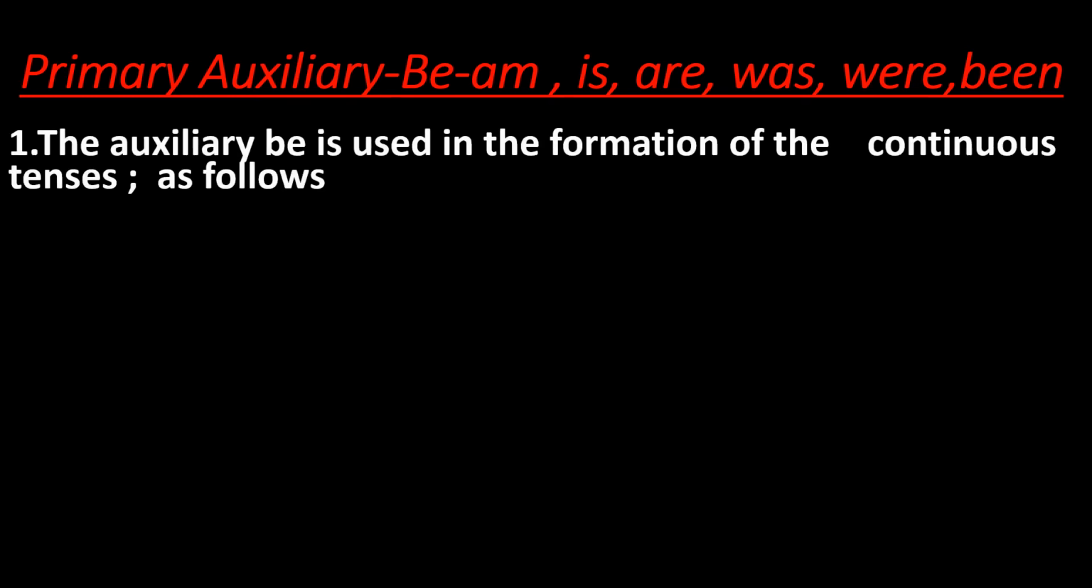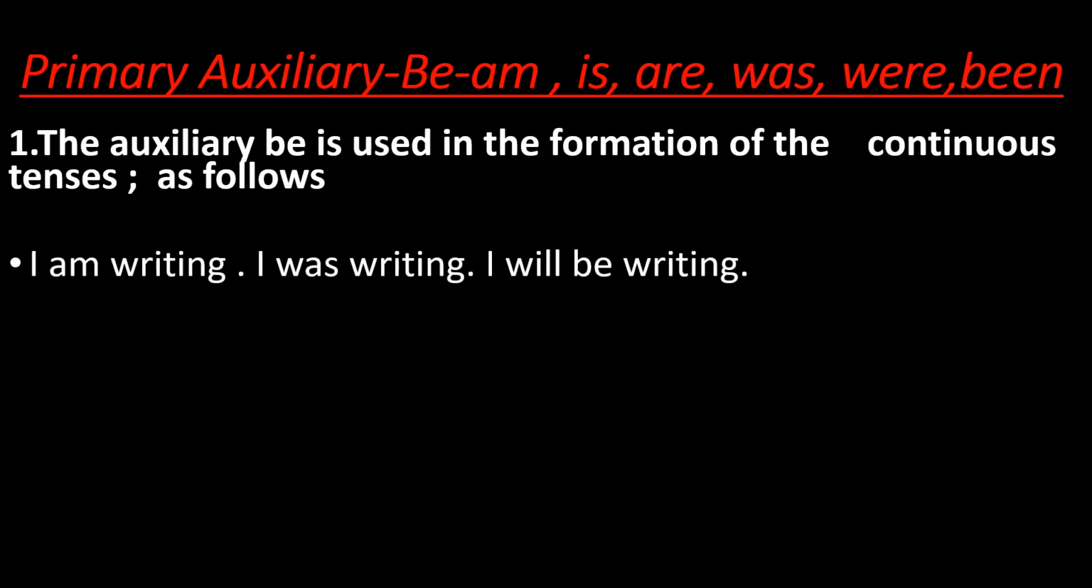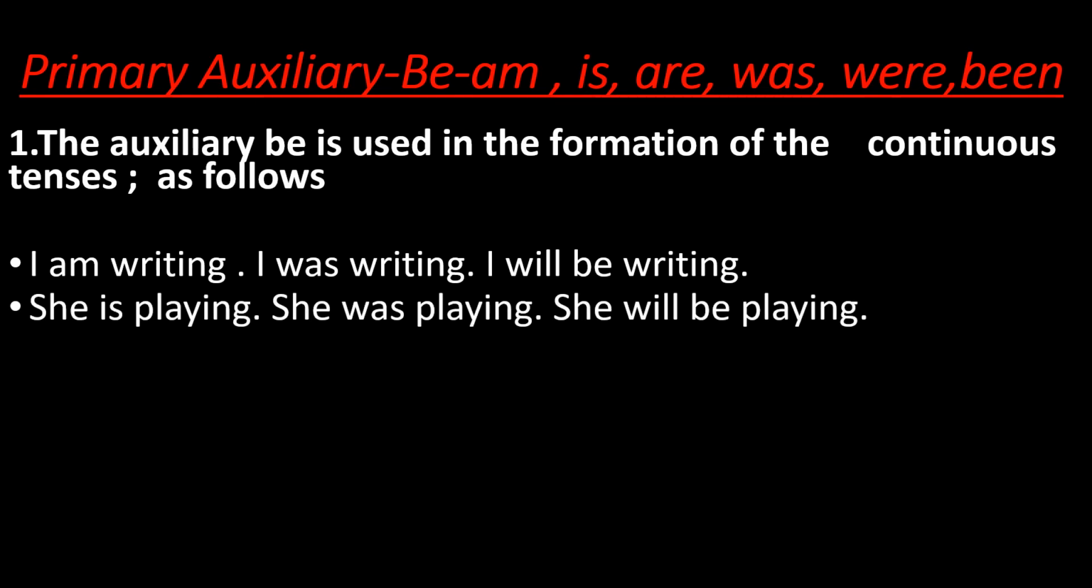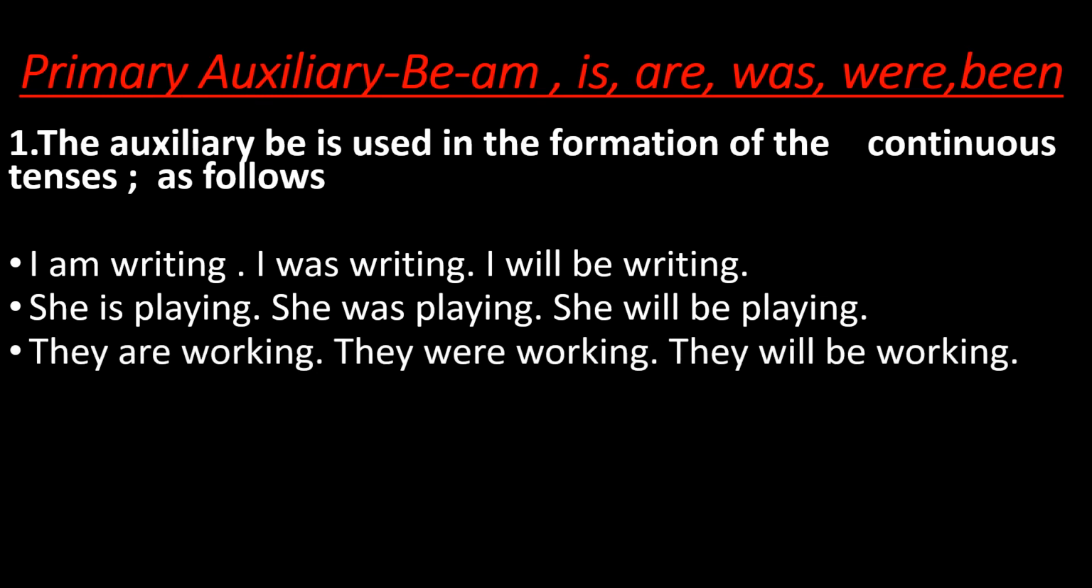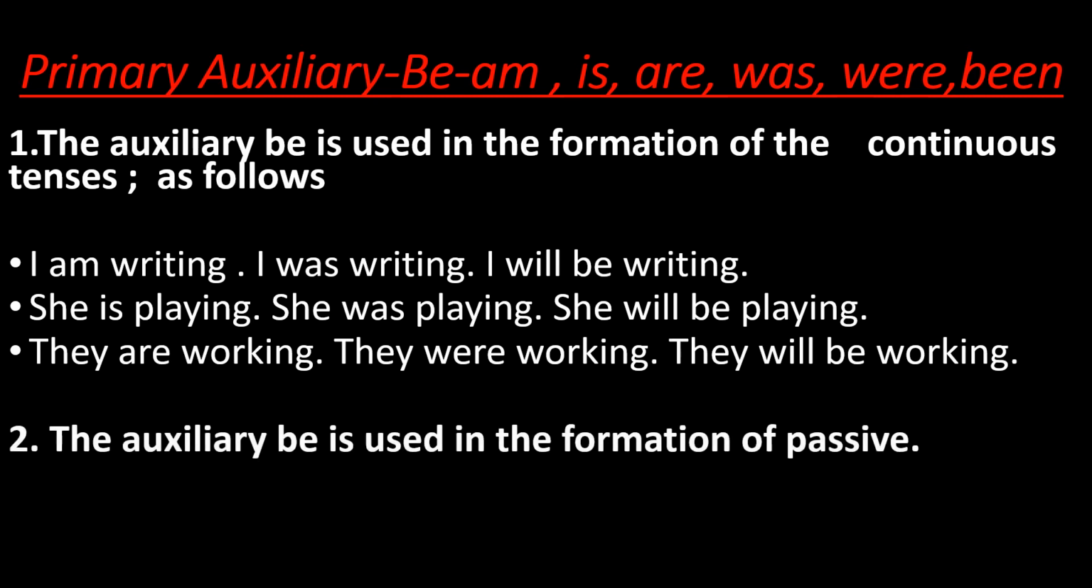Primary auxiliary be: am, is, are, was, were, been. The auxiliary be is used in the formation of the continuous tenses as follows: I am writing, I was writing, I will be writing. She is playing, she was playing, she will be playing. They are working, they were working, they will be working.